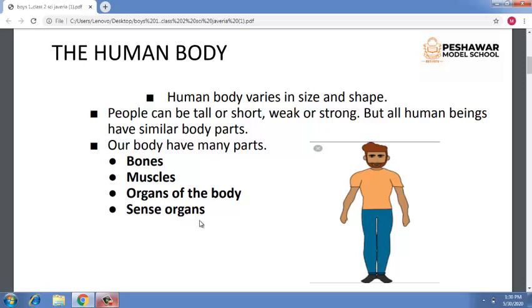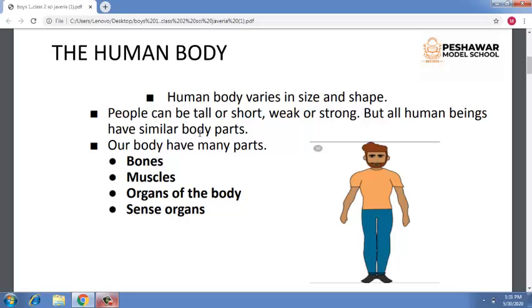In standard 1, you learned that our body has many parts. Each part has a name. Each part of our body is different and useful. As you know, our body has many parts which are very vital for survival. Our bodies differ in size and shape from others, but all human beings have similar body parts.